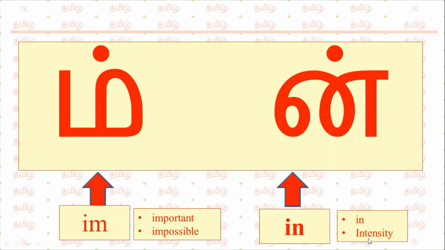Already we have seen one more in. For that we have put 2 N, INN. Here we have put only 1 N, IN. The reason is the time taken for the pronunciation of this in is 1 second, but the time taken to pronounce the other in will be extended by 1 more second. That is the difference between in and in.